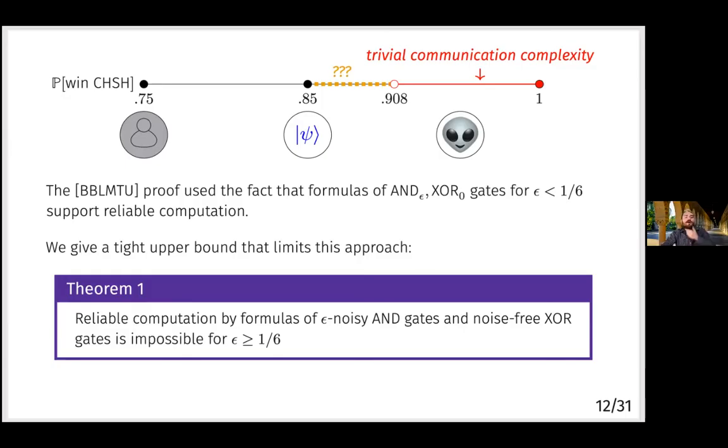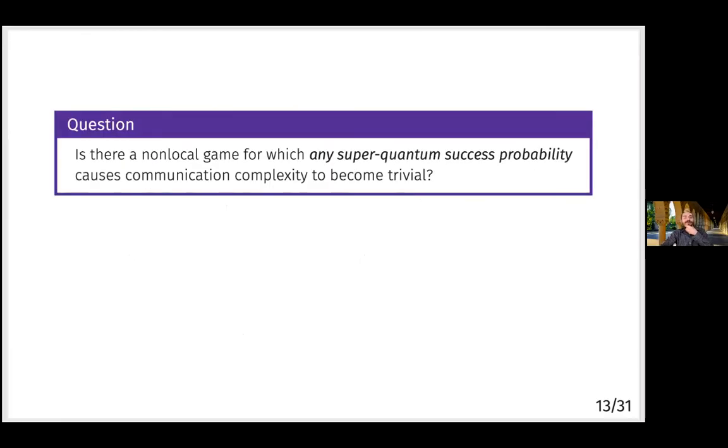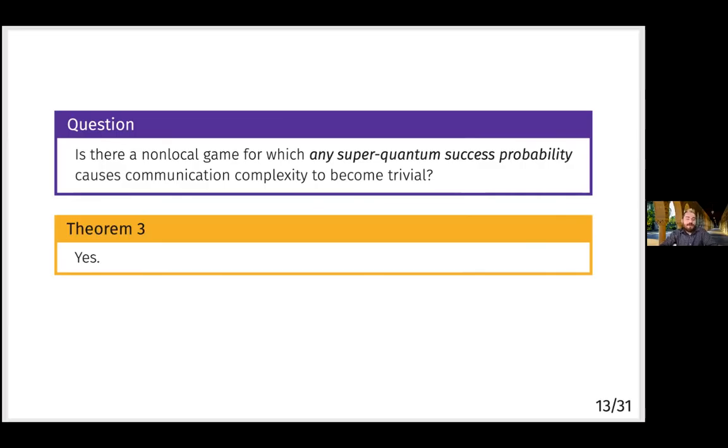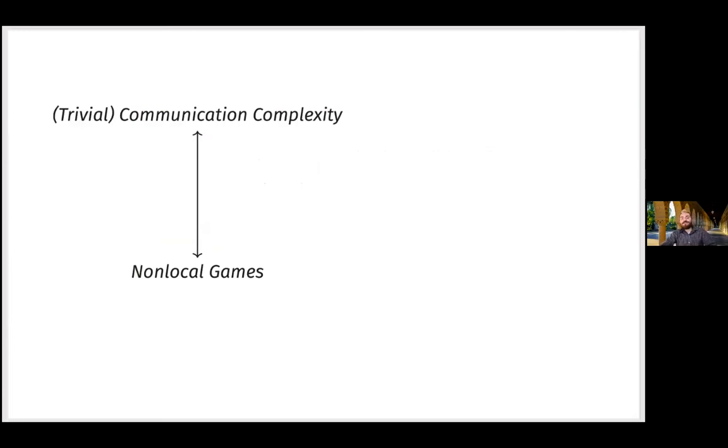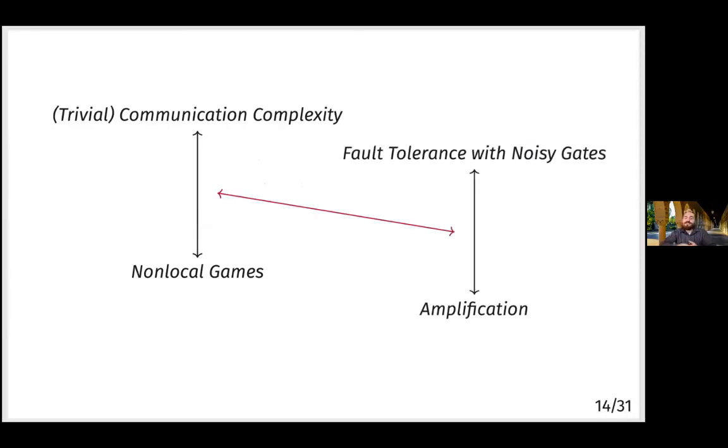So because this might be difficult, right, in light of this result, you may wonder if there's some other non-local game for which any super quantum success probability causes communication complexity to become trivial. And we answer this question in the affirmative. And in order to explain how we did that, I'm going to switch gears from this context of trivial communication complexity in non-local games to the setting of noisy circuits, fault tolerance of noisy gates, and amplification. And we'll see how these two areas are closely related. This will allow us to construct this non-local game.